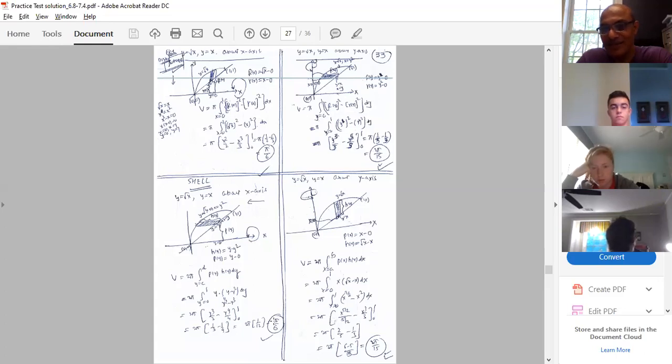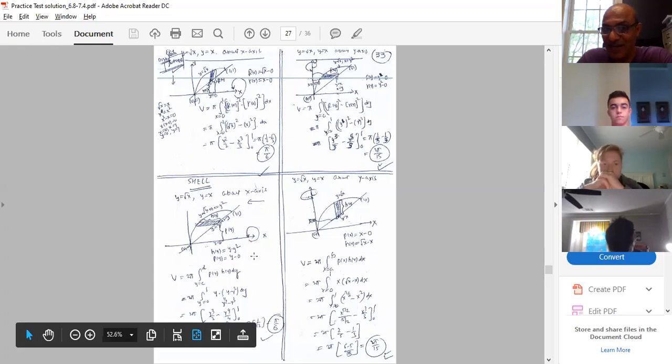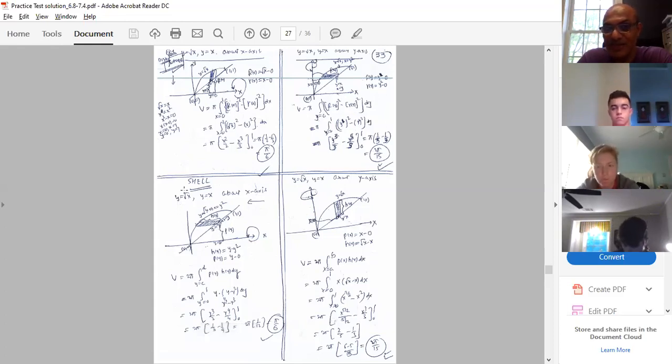Right, guys? Right now, your axis of revolution is simply like this. So that's why this example is very simple. But suppose my axis of revolution here, in this case, is y equal to 0. But suppose it is y equal to 4. You have to be very careful at that time. I will let you know.